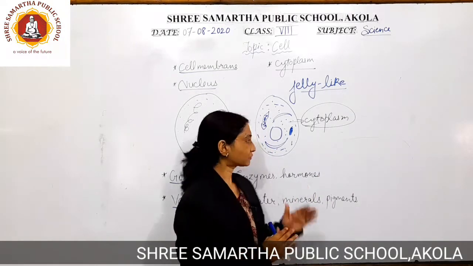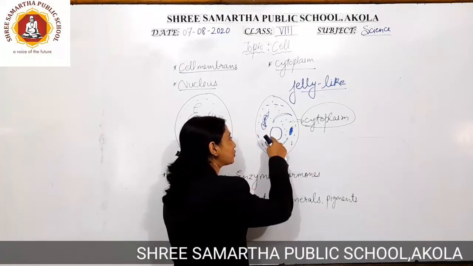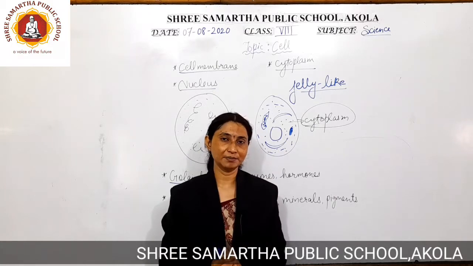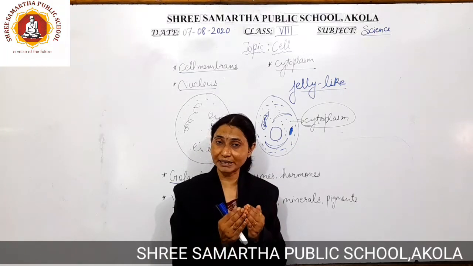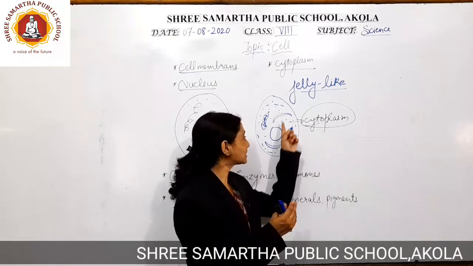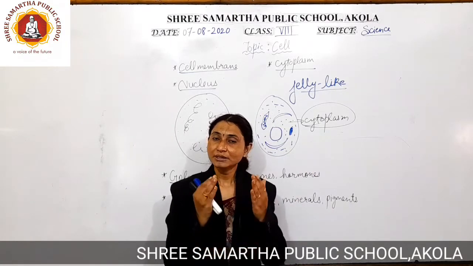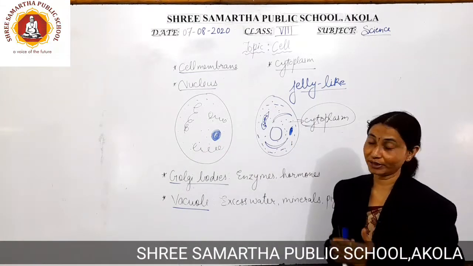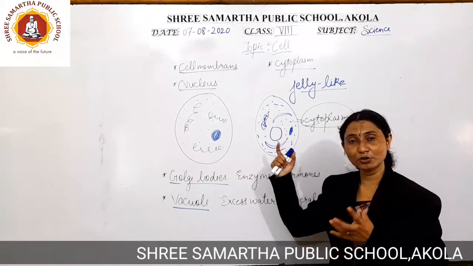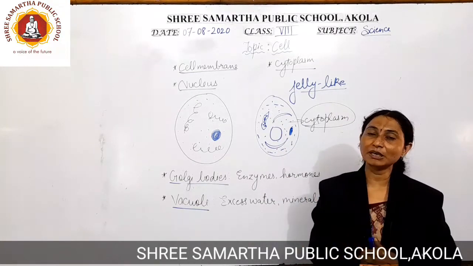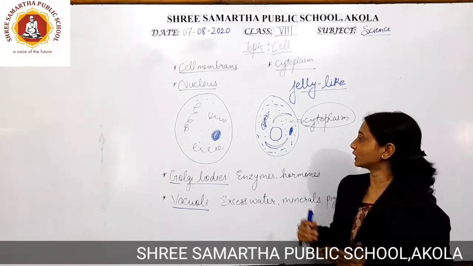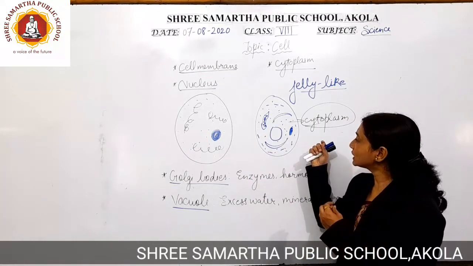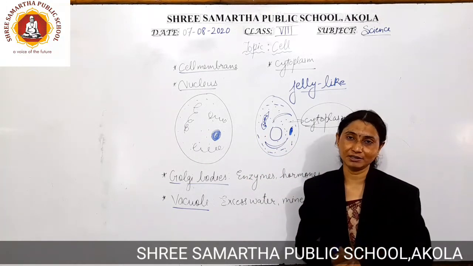For example, if a cell structure has a vacuole, the vacuole is responsible for storing the food material. Now, what about the other cell organelles in the cell? The vacuole is going to supply the nutrients to other parts of the cell. The vacuole will have the nutrient content in it, and this nutrient content will get widely distributed to the endoplasmic reticulum, the mitochondria, the chloroplast, the nucleus and many more cell organelles.